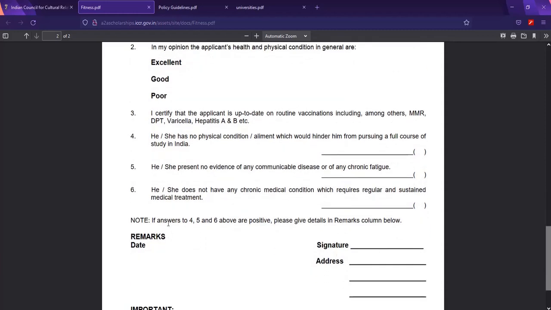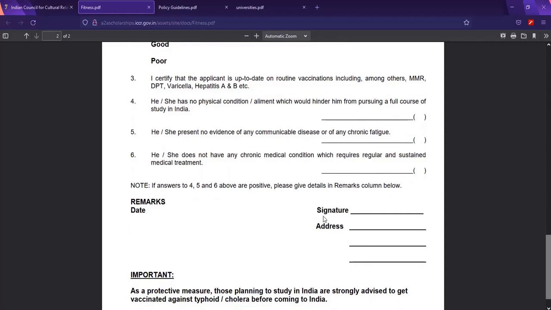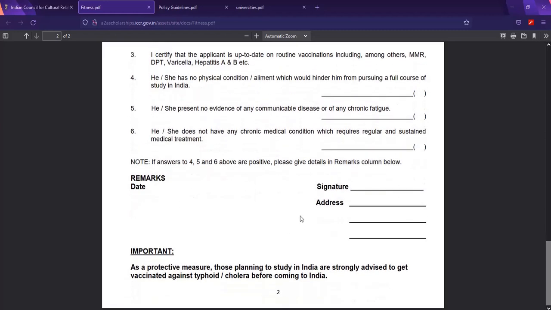And if answers to 4, 5, and 6 above are positive, please give details in the remarks column. So, yeah, it means if you're sick, you just have to give details in the remarks column. Yeah, so this is the remarks column. You have to write something here. So it means if you're okay, then the person should write, your study will not be objected based on your health condition, understand? And he or she will write his or her signature or sign and address.